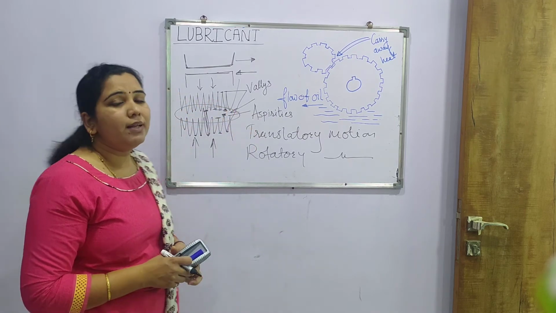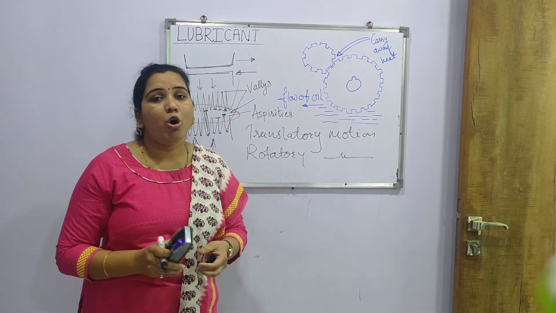That's why lubricant is used in large industries on a very large scale.